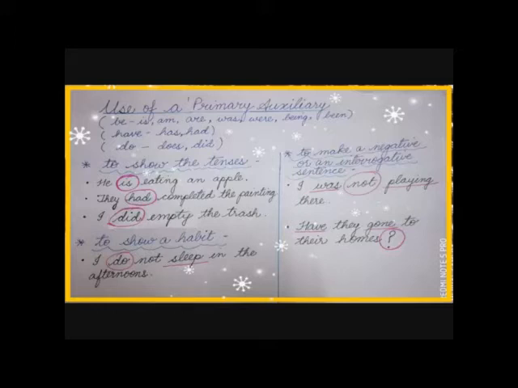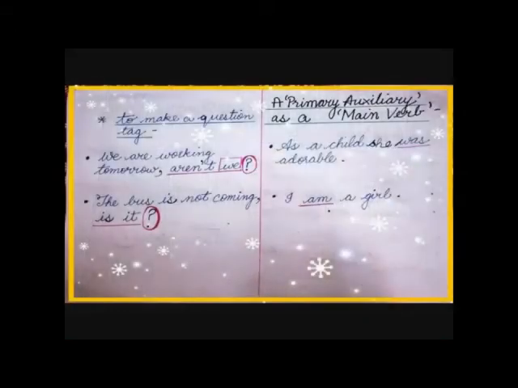The second example, have they gone to their homes? Here the word have is a helping verb and it is helping the other word in the sentence, that is gone. We are working tomorrow, aren't we? Here the statement is we are working tomorrow.